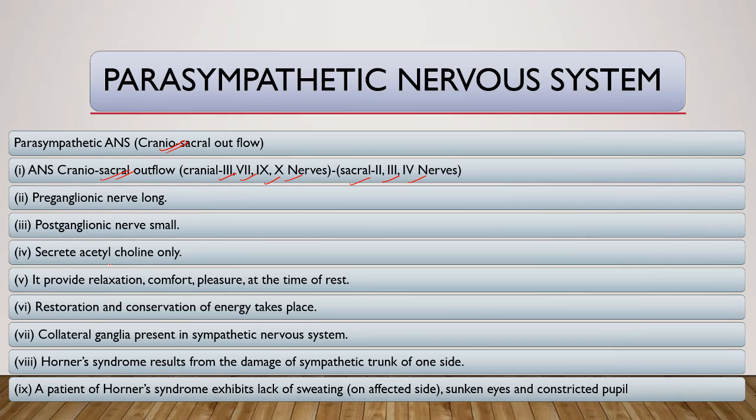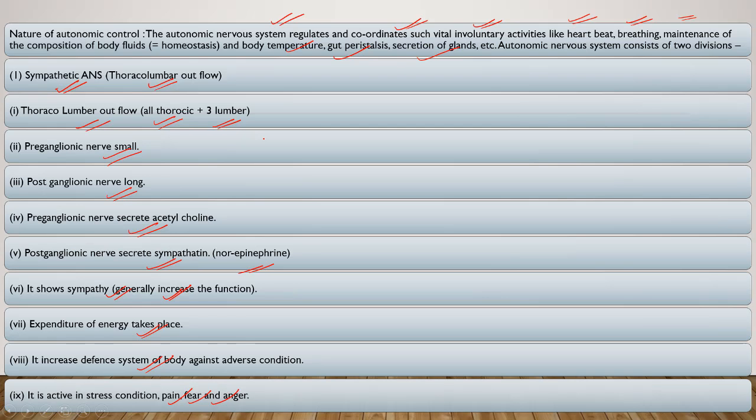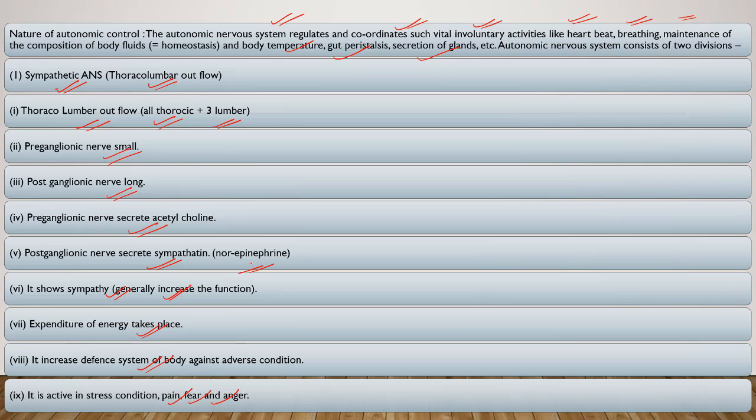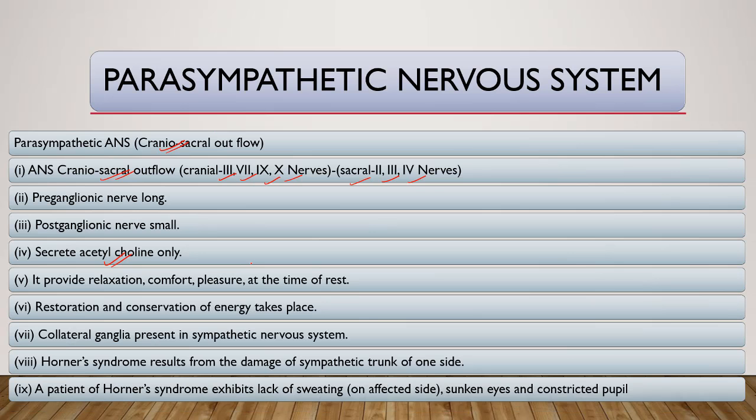Okay, it secretes acetylcholine only, but in sympathetic, it secretes acetylcholine as well as noradrenaline or norepinephrine. The preganglionic part secretes acetylcholine and the postganglionic part secretes sympathetin or norepinephrine. It provides relaxation, comfort, pleasure at the time of rest. Restoration and conservation of energy takes place through this system. Collateral ganglia are present in the sympathetic nervous system.